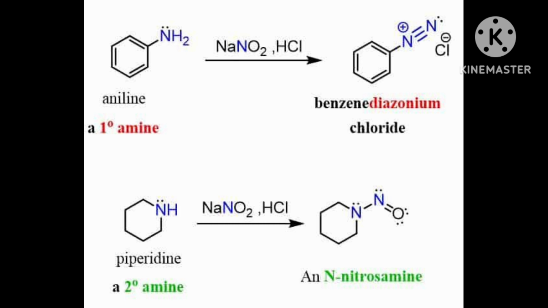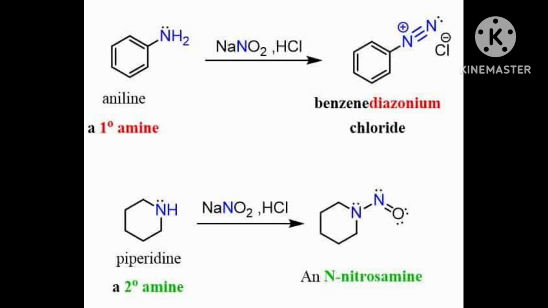Second, aromatic amines react with nitrous acid. I told you about aliphatic amines; now it is aromatic, and all things will be the same, only the C6H5 group will be attached.